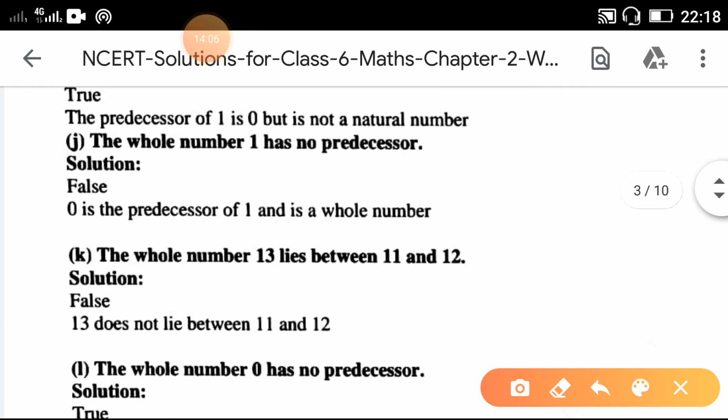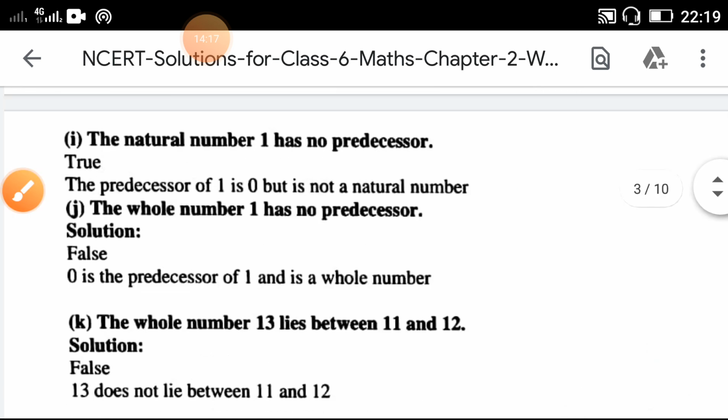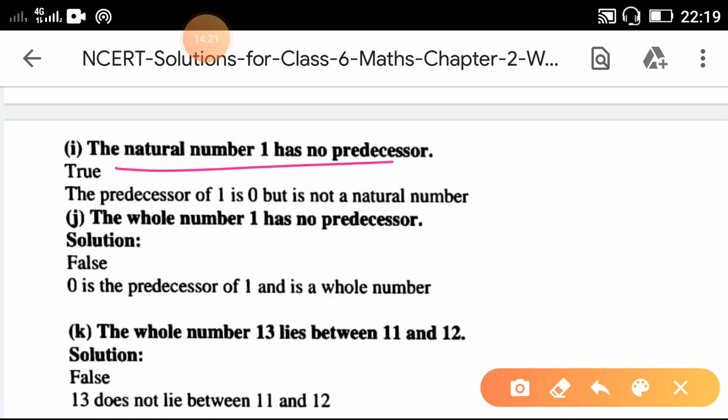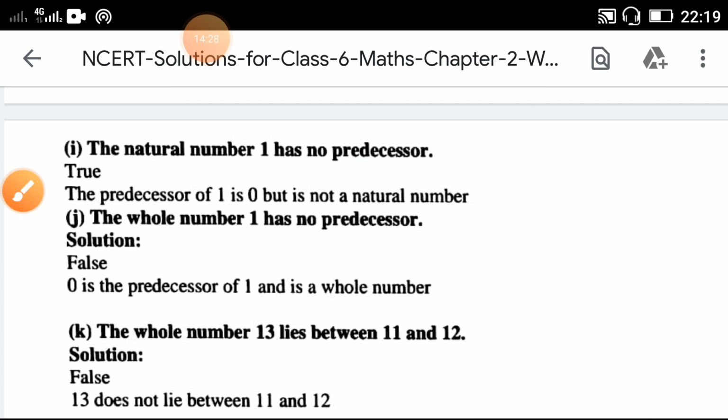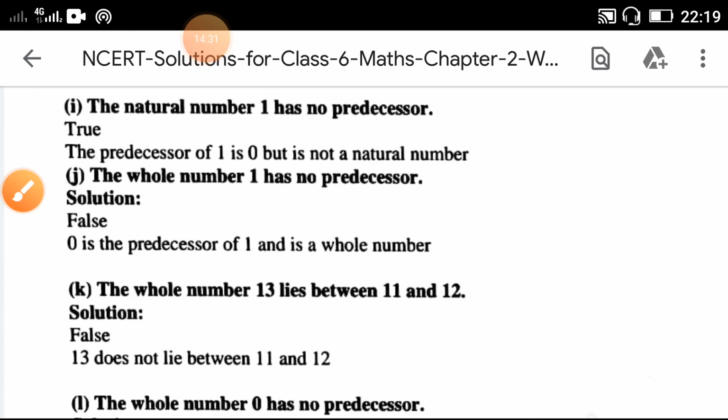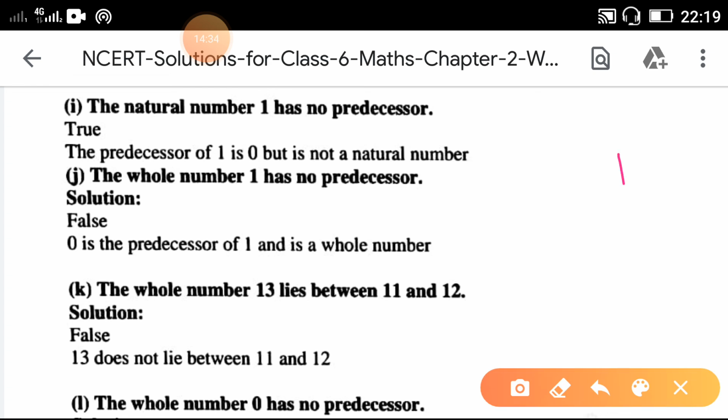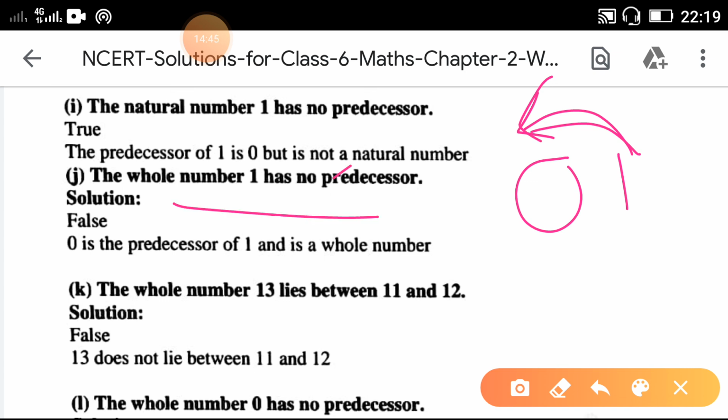The natural number 1 has no predecessor. Yes, 1 is the smallest natural number. Before it there is no natural number, so it is true that natural number 1 has no predecessor. In actual, 1 has a predecessor, it is 0, but 0 is not a natural number. The whole number 1 has no predecessor. Before 1, 0 comes, the predecessor of 1 is 0. So the whole number 1 has a predecessor, it is wrong.